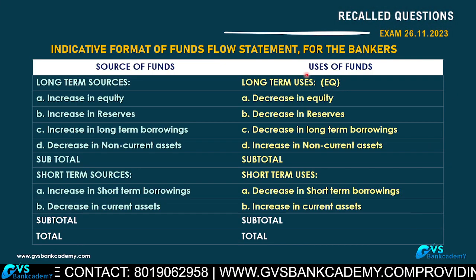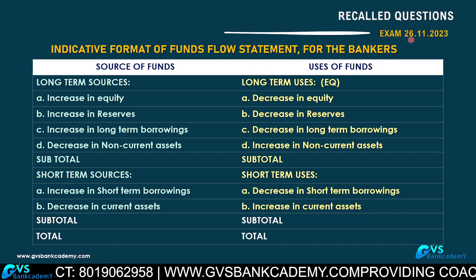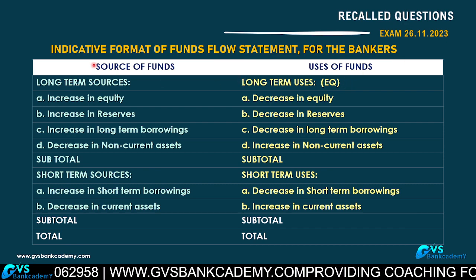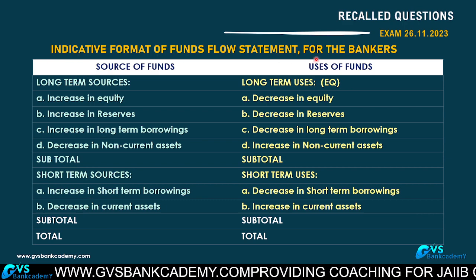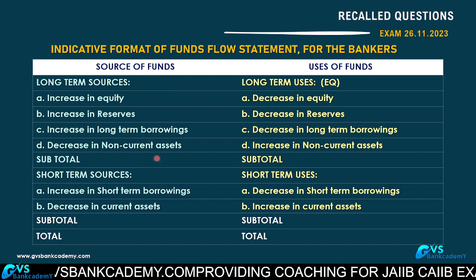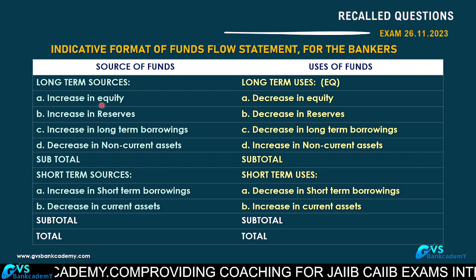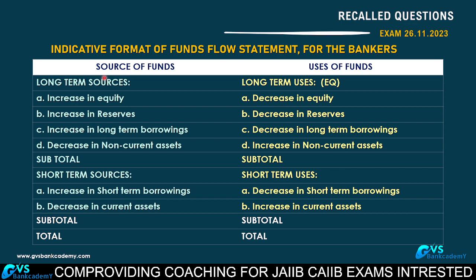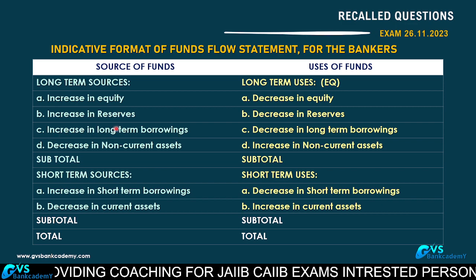Next, they asked about long-term uses. ABM recalled questions, exam 26/11/23. This question they gave in the exam. I am discussing all the related points. Indicative format of a fund flow statement for bankers: sources of funds, uses of funds. Long-term sources, long-term inflows: increase in equity, equity issue, increase in reserves, net worth, increase in long-term borrowings. That is also inflow of funds.